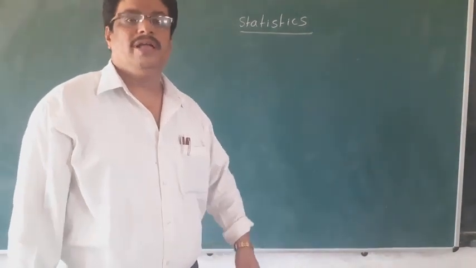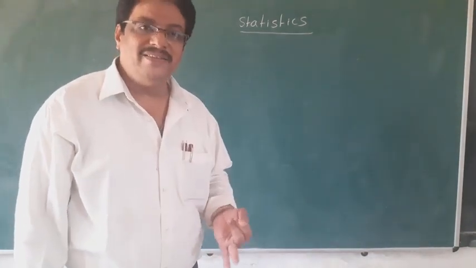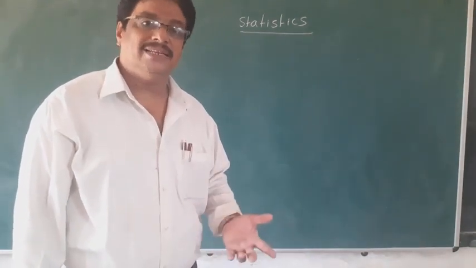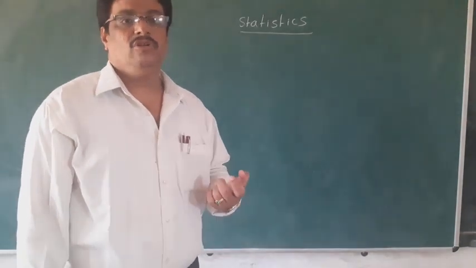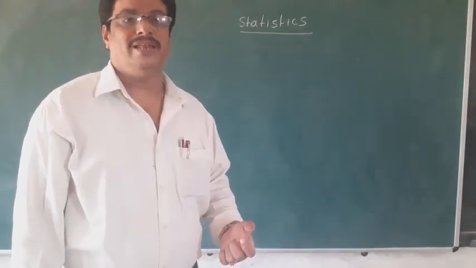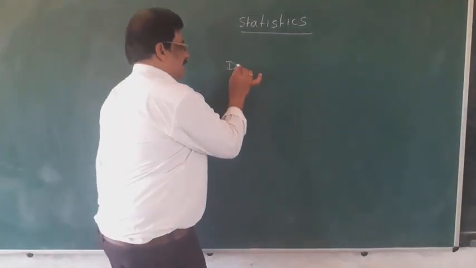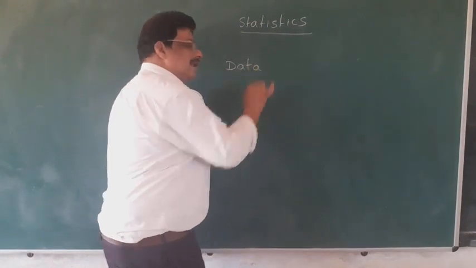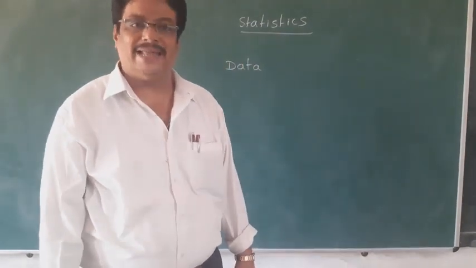For example, in our classroom we collect marks, attendance, your height, weight, everything daily. This collection of information involving numbers is called data. Collection of information involving numericals is called data.